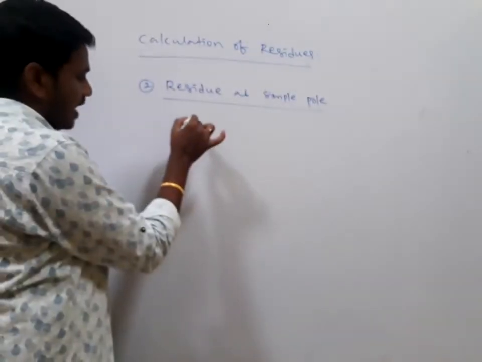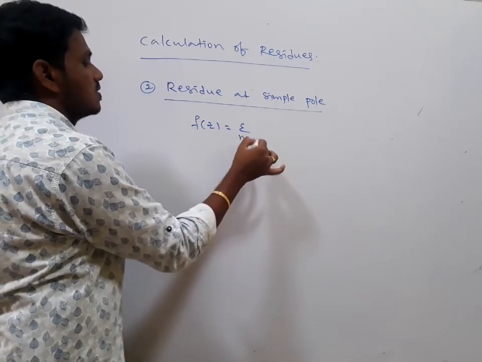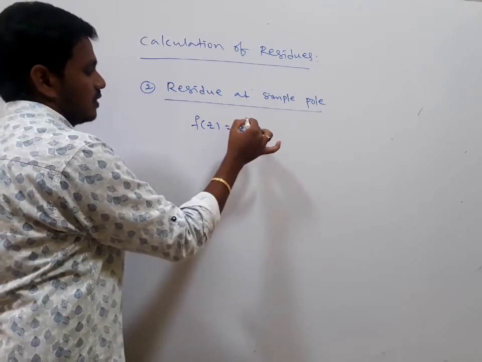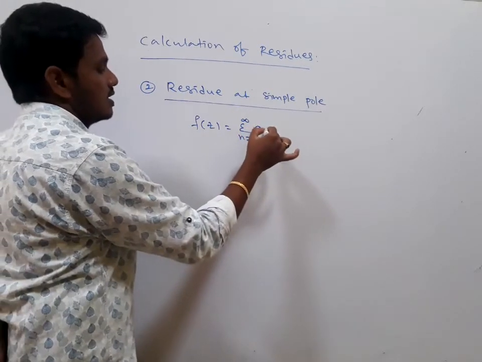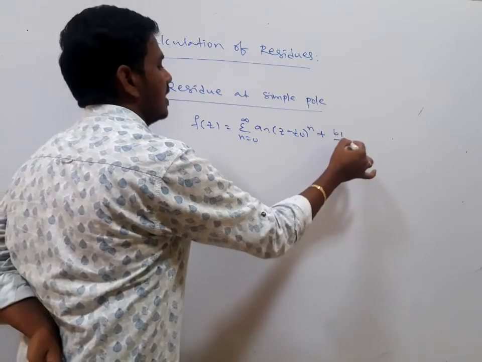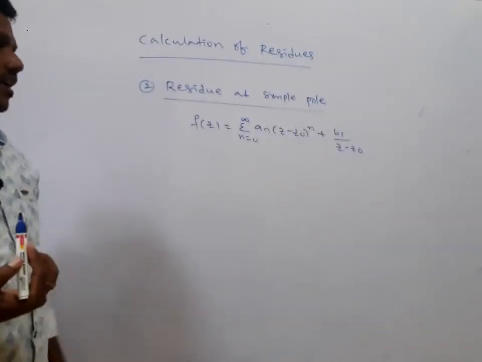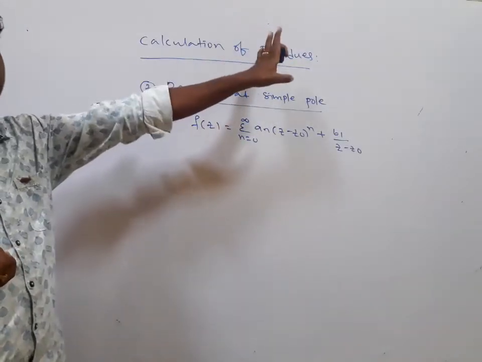In this case, we have f of z, the Laurent expansion for the function f of z, summation n equals 0 to infinity a_n (z minus z naught) to the power of n, plus b1 divided by (z minus z naught). Right, we have the Laurent expansion for f of z here. If no terms are there, no problem, we write the integral value is 0.